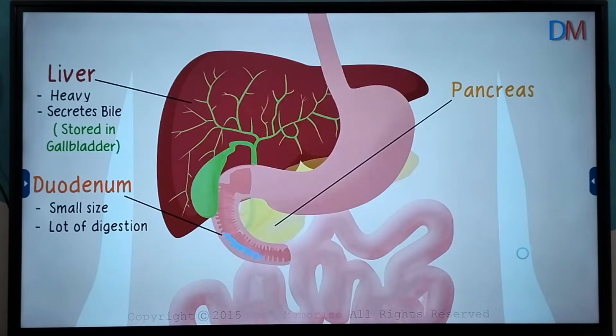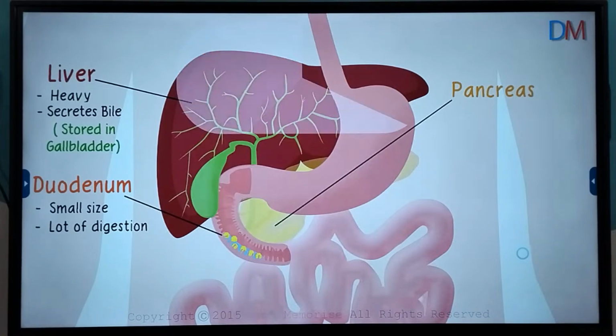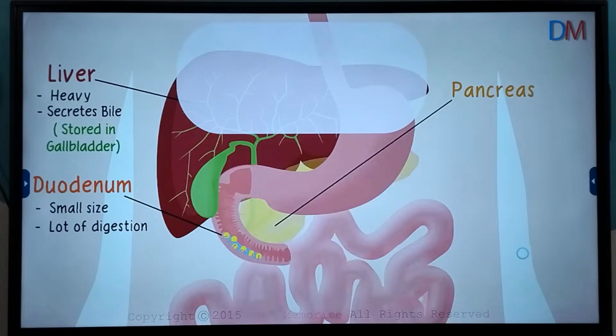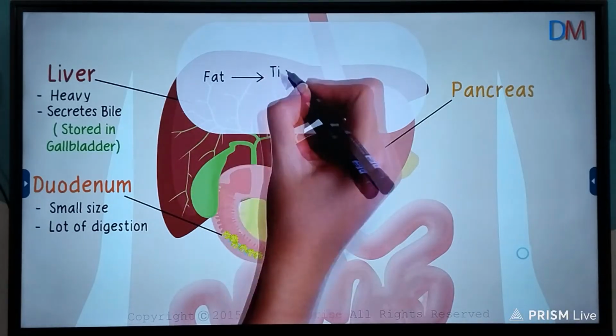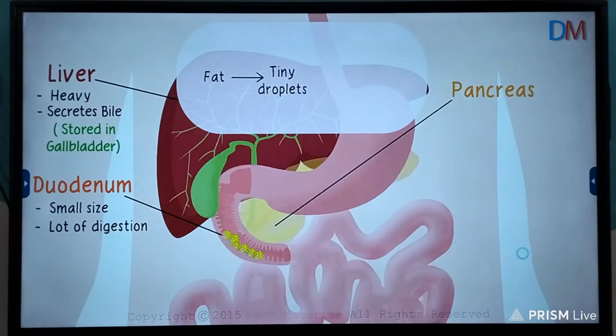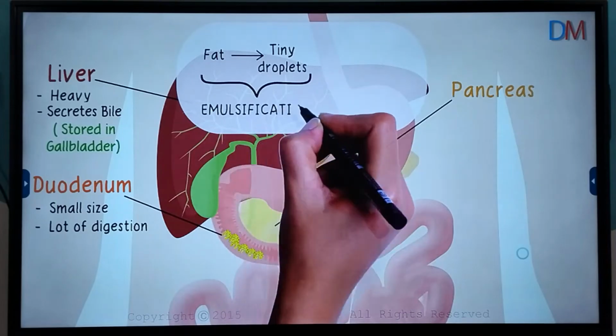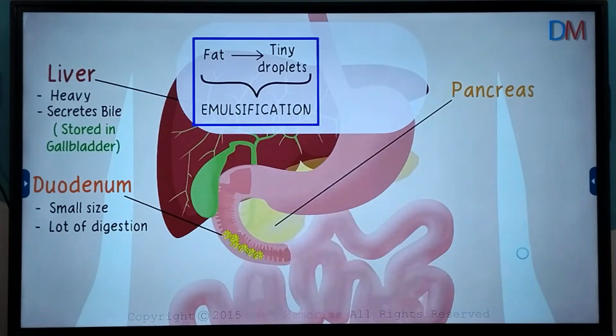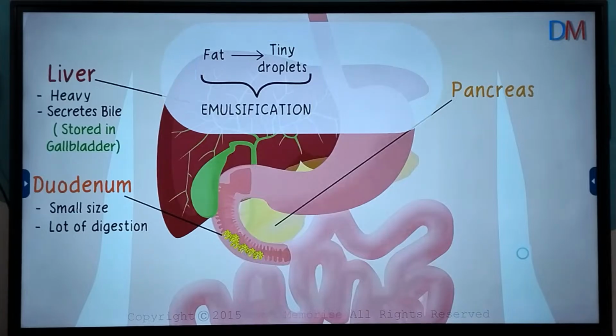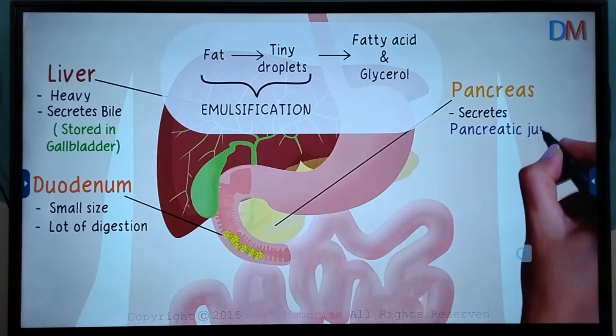To understand how bile aids the digestion process, we need to understand that fat particles cannot be broken down easily. It takes significant effort to break fat down, which is why it is broken down in two stages. First, the bile breaks the giant fat droplets down into tiny little droplets and mixes them with watery medium in the body. In scientific terms, we say that the bile emulsifies the fat, and the process is called emulsification. This was the first stage in which fat is broken down into tiny droplets. These droplets are broken down further by the enzymes present in the pancreatic juice secreted by the pancreas.